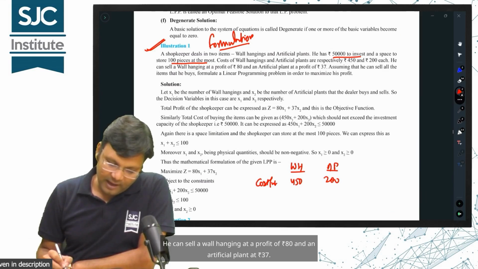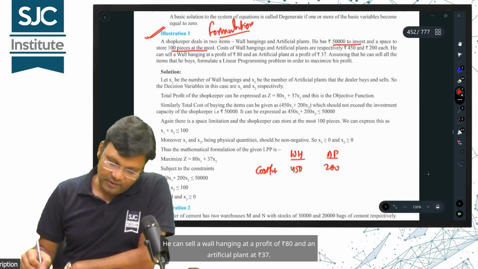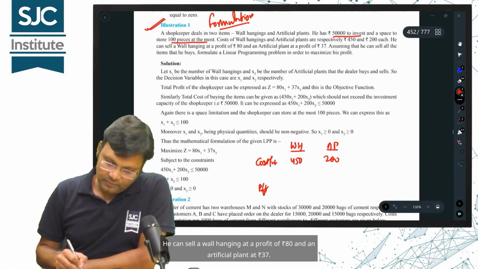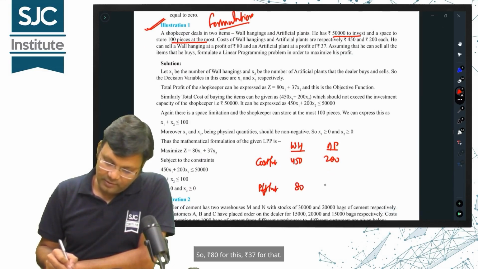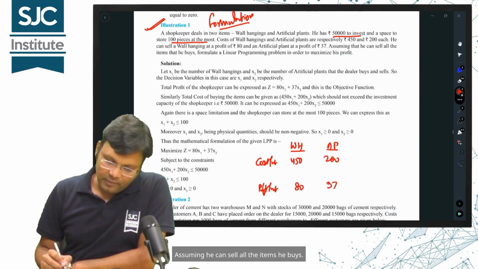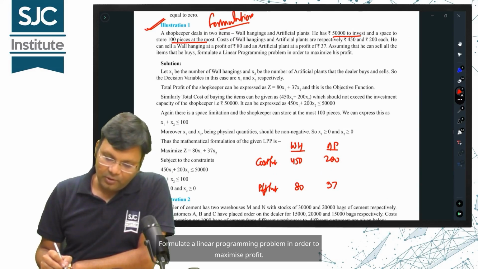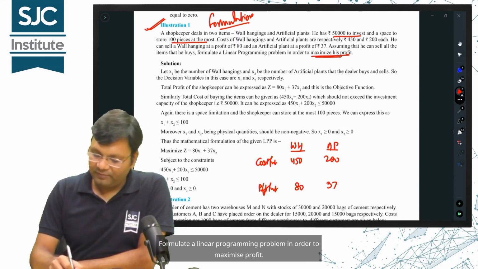He can sell a wall hanging at a profit of 80 rupees and an artificial plant at 37 rupees. So, 80 rupees for this, 37 rupees for that. Assuming he can sell all the items he buys, formulate a linear programming problem in order to maximize profit.